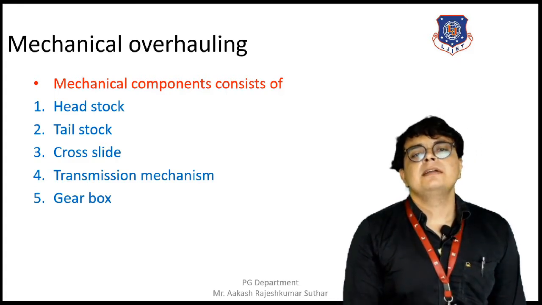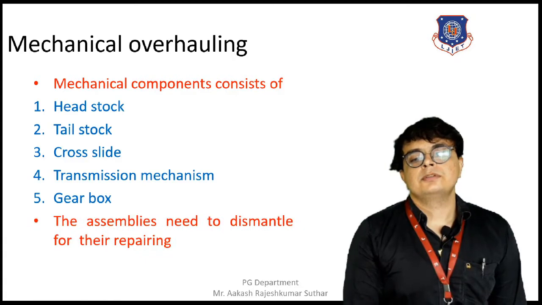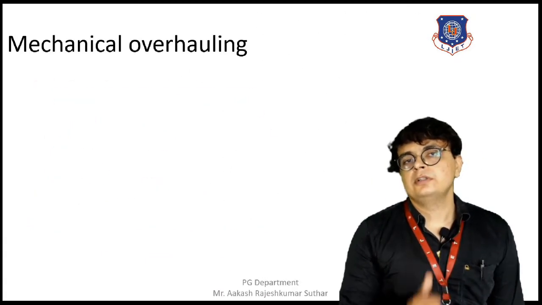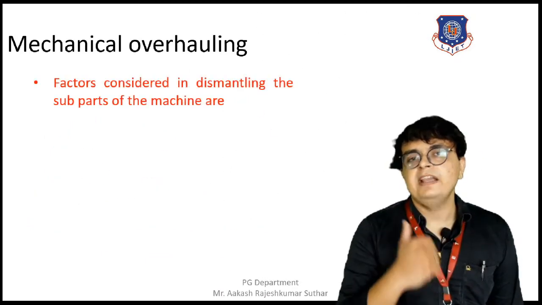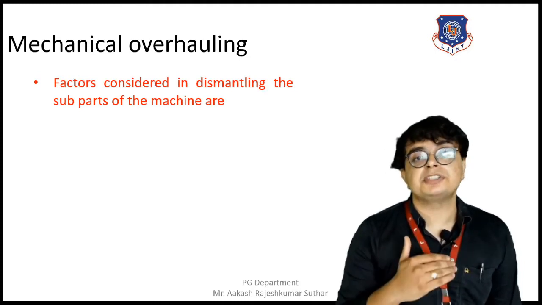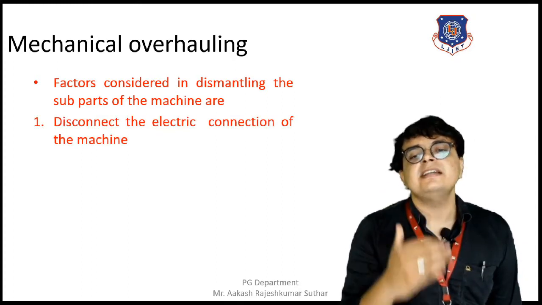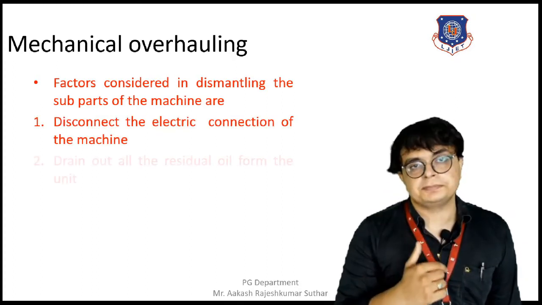That is why the overhauling of mechanical machines is done. Moving towards the factors considered in dismantling the sub parts of the machines: first, we need to disconnect the electric connection of the machine.